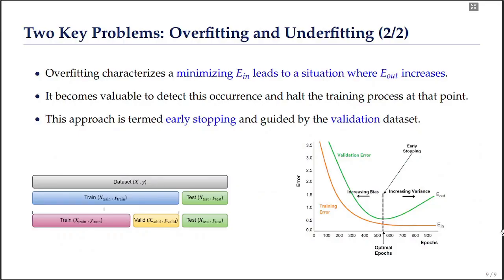Overfitting is usually characterized by a situation where minimizing the in-sample error leads to an increase in the out-of-sample error. Therefore, it becomes valuable to detect the point where minimizing the in-sample error leads to an increase in the out-of-sample error, and at that point it is essential to halt the training process. This approach is usually called early stopping, and it is guided by the validation dataset.